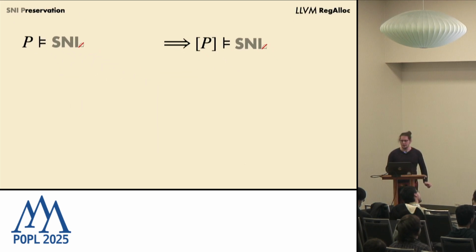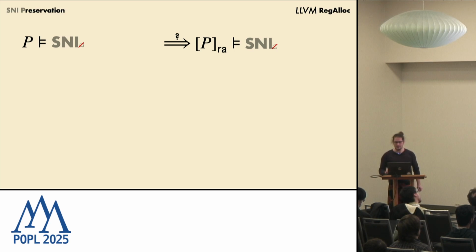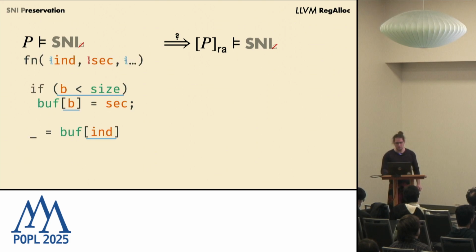Okay, let's look at an example. Our example is register allocation, with the source program being this program. We have a bounds check followed by a store of a secret into an array, and then we access our array at an index. It is SNI because the underlined positions are the only leakages, and they are dependent on public variables, which are not overwritten in our program at any time.